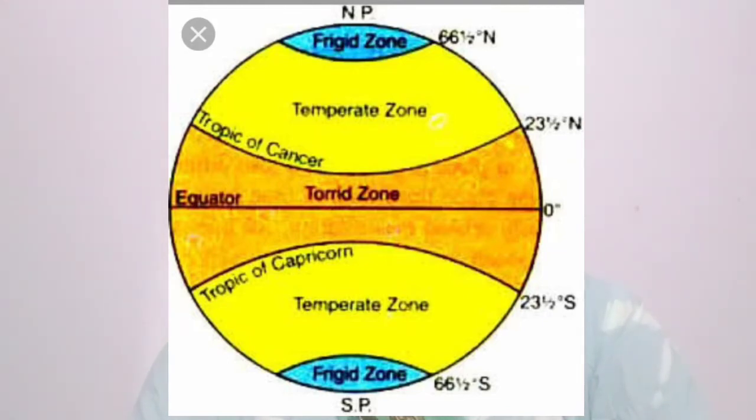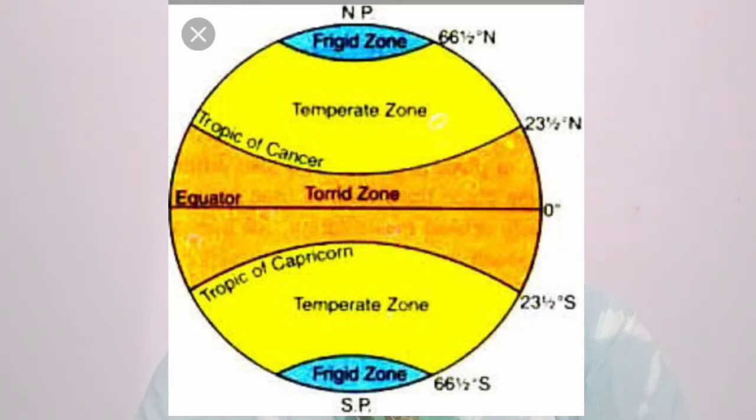When you observe this figure very carefully, you will see 0 degree parallel is called the equator. 23 degree 30 minutes north parallel is called Tropic of Cancer. 66 degree 30 minutes north parallel is called Arctic Circle. 90 degree north is called North Pole.